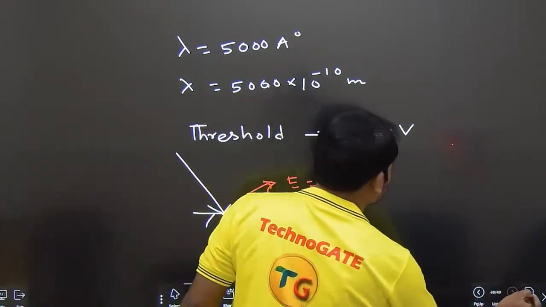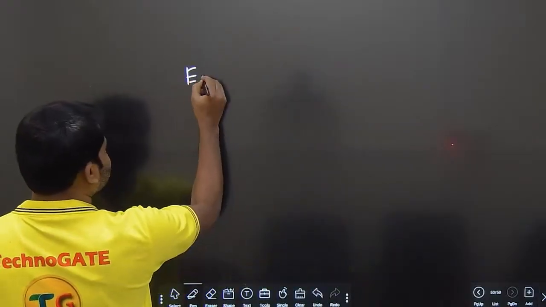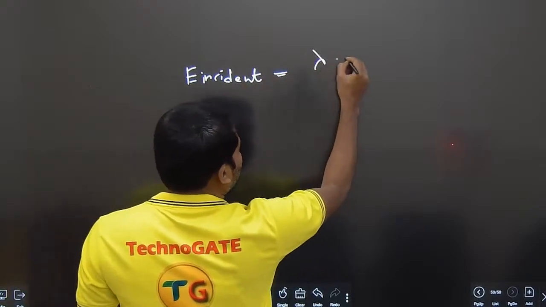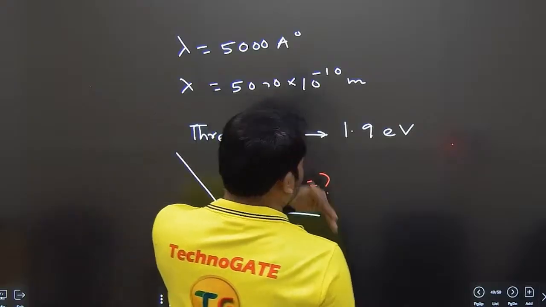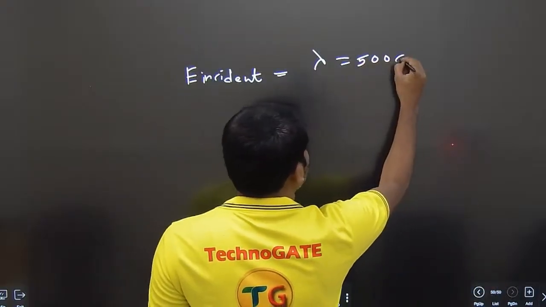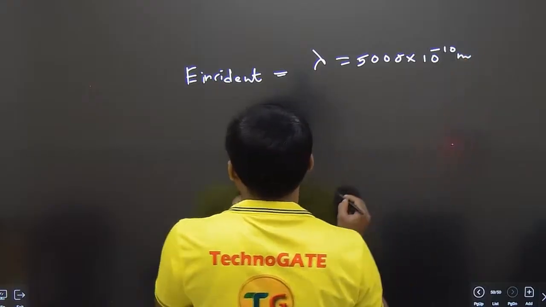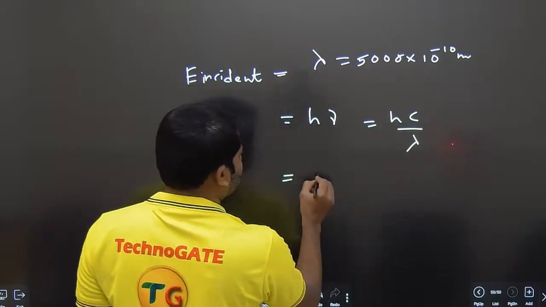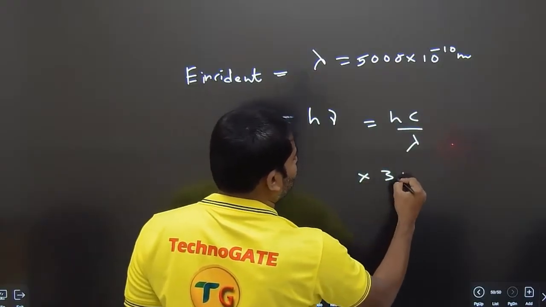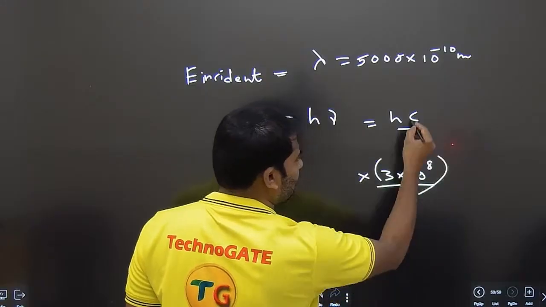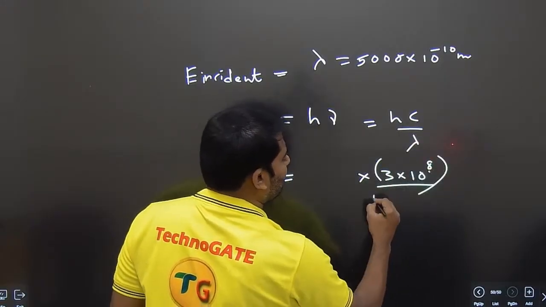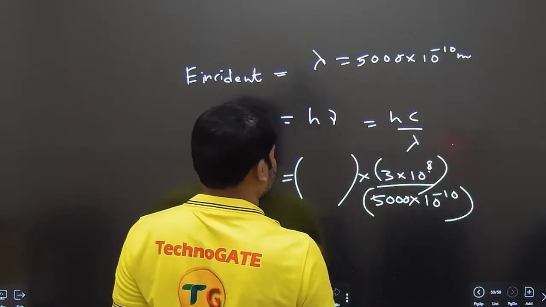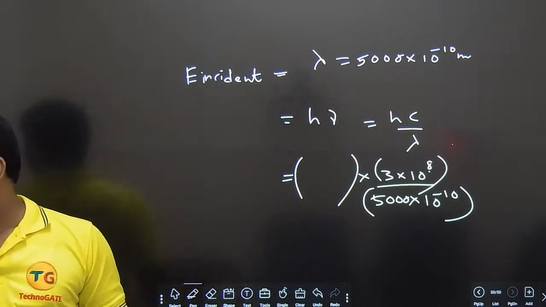Okay, let me do that. So we have the energy incident, based upon lambda is equal to 5000 into 10 power minus 10 meters. So energy is equal to h nu, it is hc by lambda. So let me write down the Planck's constant and all. I don't remember Planck's constant, I will write it down, but I remember the remaining things. C is 3 into 10 power 8 meters per second, lambda is 5000 into 10 power minus 10, and we need to write down this h value. I am taking directly from here, it's written here.